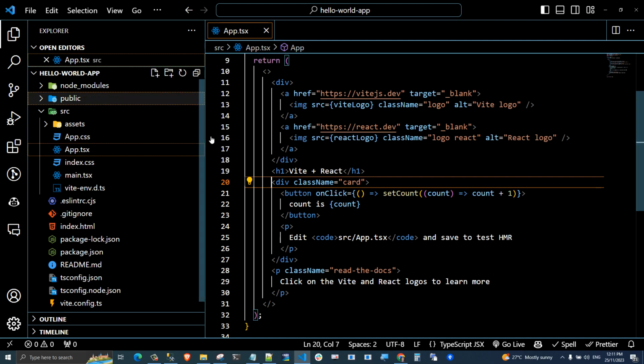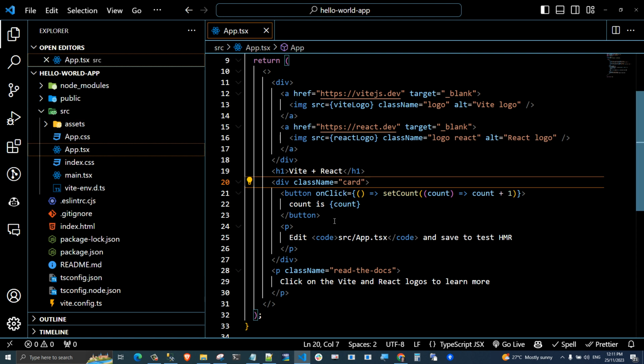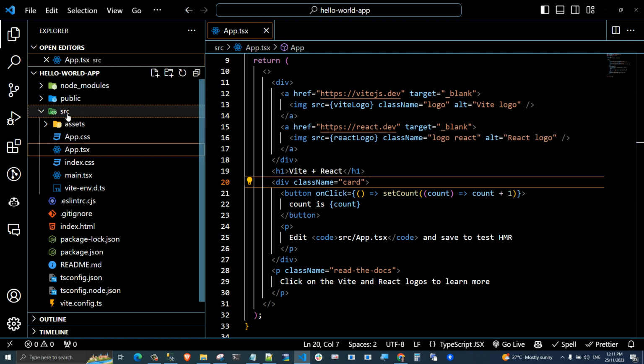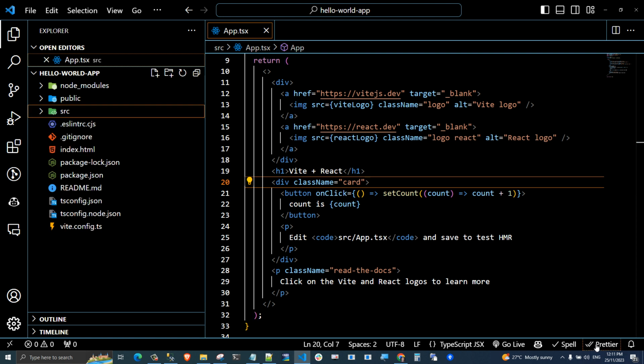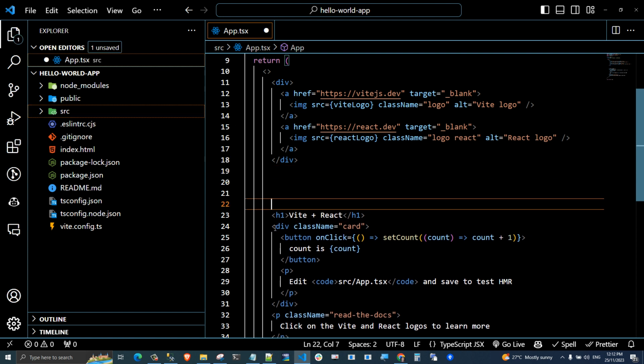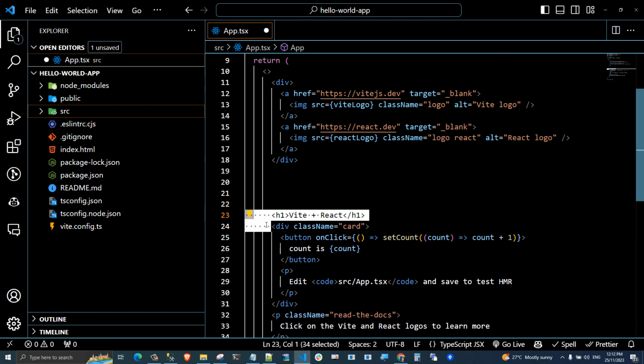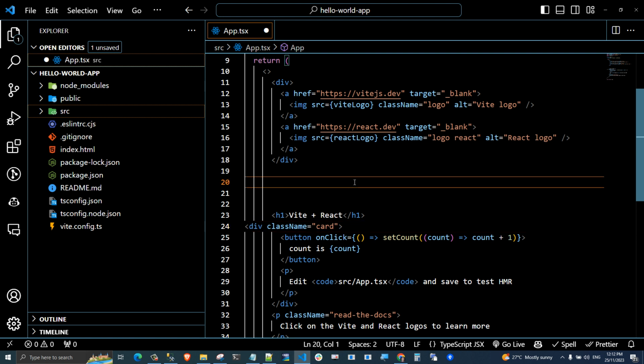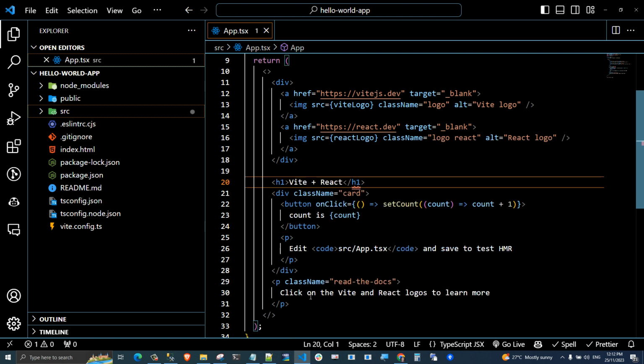Here is my project. It's a React TypeScript project built by Vite, and the Prettier extension is already installed here. And if I change the format of this file and save, Prettier will reformat the code for me.